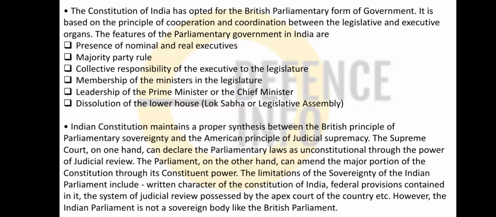Okay, so we have a jumble between parliamentary sovereignty and the American principle of judicial supremacy. That's why we have an independent judiciary and judicial review is also there. So this is very important, and this is the case that limitation of sovereignty of Indian parliament includes the written charter of the Constitution of India. And friends, the federal provision contained in the system of judicial review can be possessed by the apex court of the country, that is the Supreme Court. Okay, so Supreme Court is the apex court.